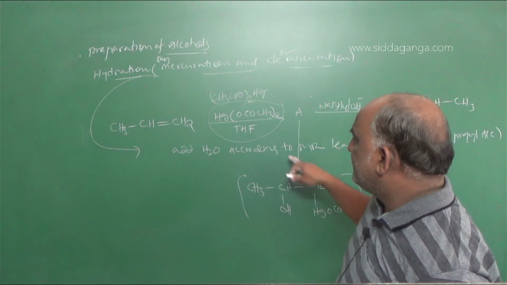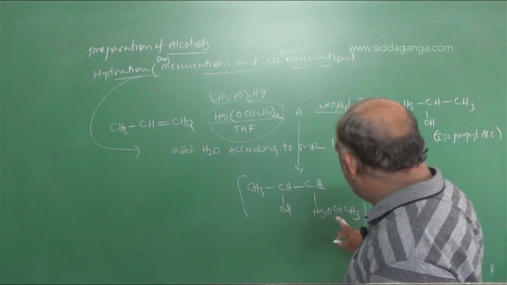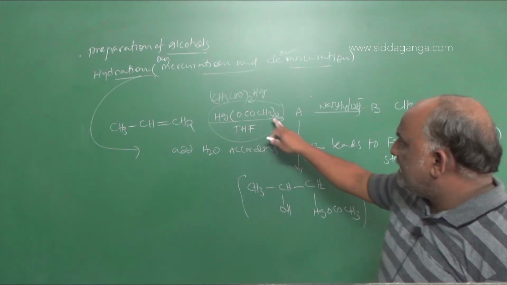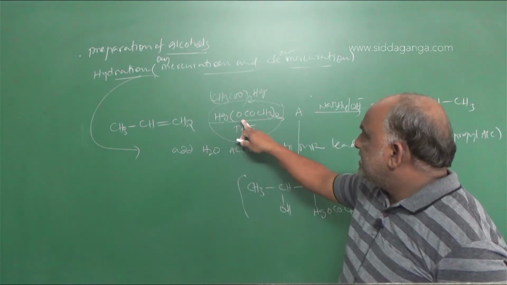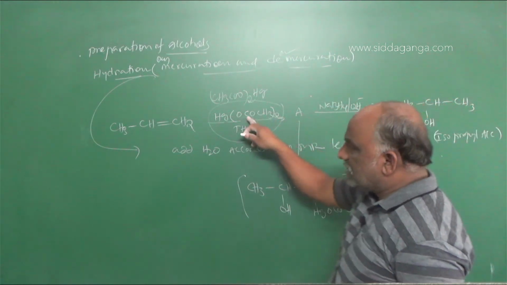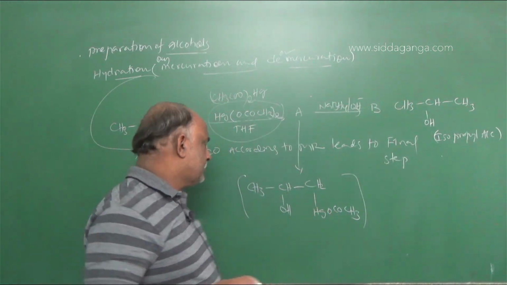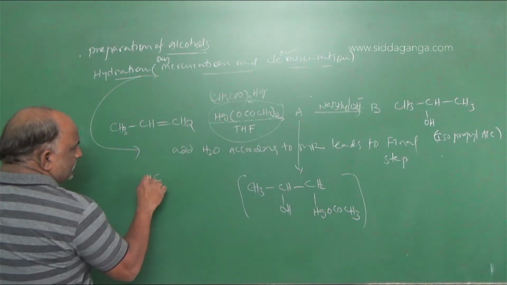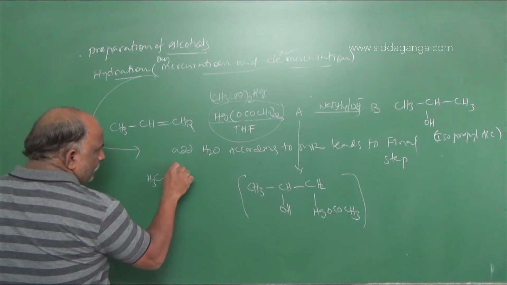Oxymercuration: CH3COO, CH3COO, Hg. Actually the compound is like this.